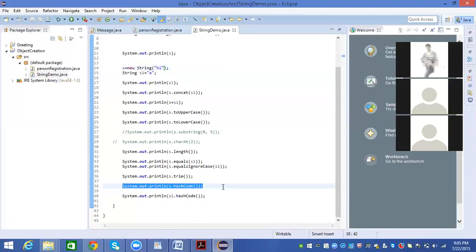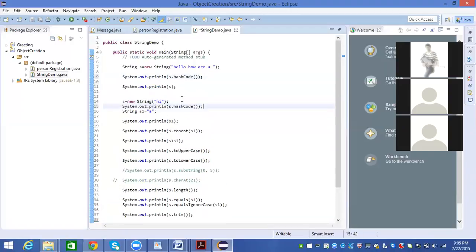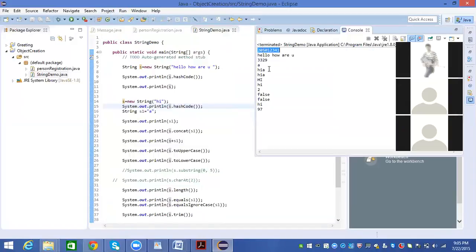Let me print the hash code for this, and the hash code for this, the same string variable, two hash codes. When I run this program, for the first one what is the hash code? For the second one, what is the hash code? What does it mean? That two strings are created at two different memory locations. Am I right? Yes, this is how it works. Shyam, any questions here? No, sir. Is it clear? Yes.